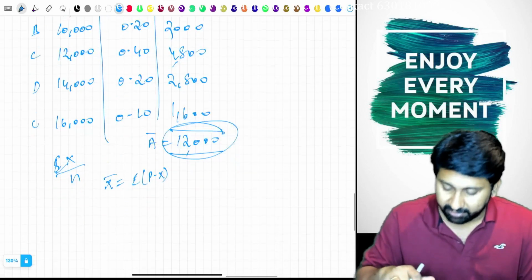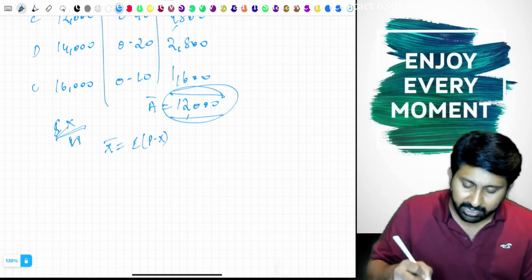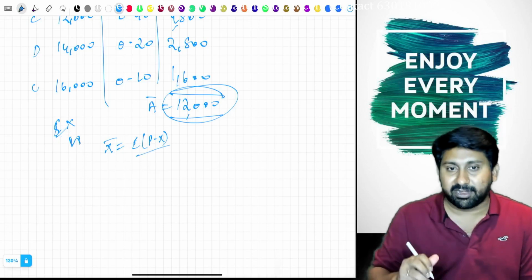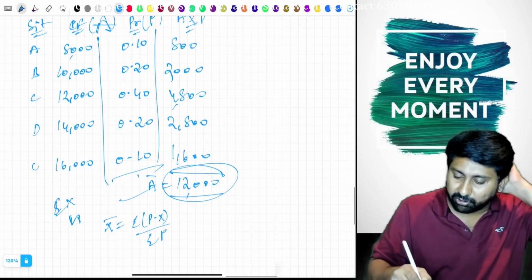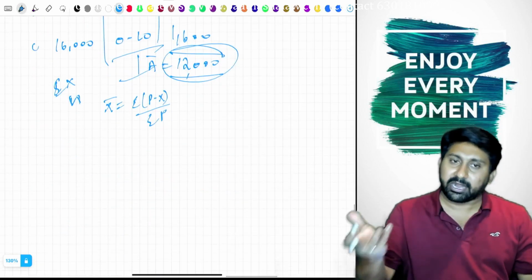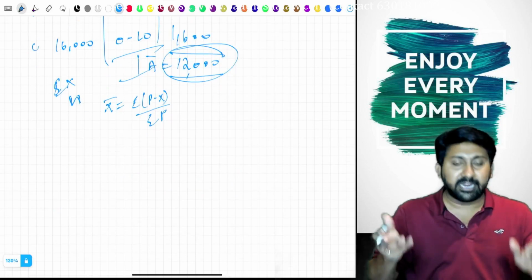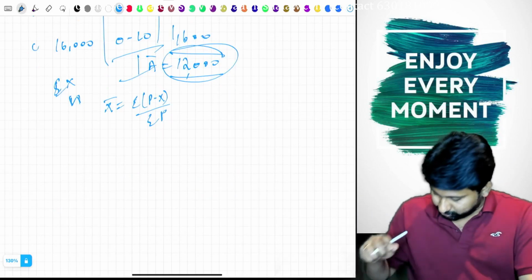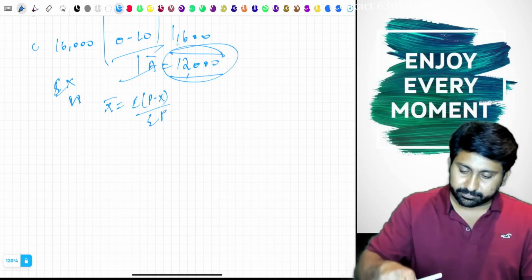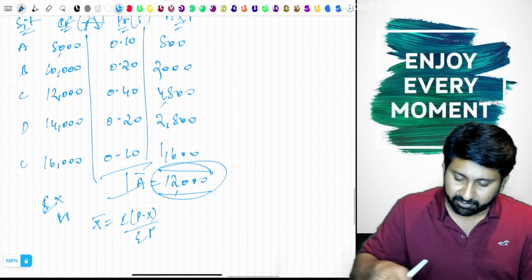This is called what mean? Weighted average mean. Sir, divided by n? Here also divided by is there, divided by sigma p. Sigma p is always equal to how much? 1. Therefore, even if you write nothing, anything divided by 1 will be the same value again. So 12,000.